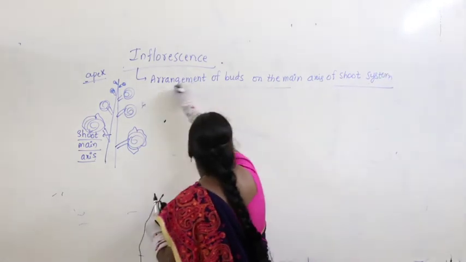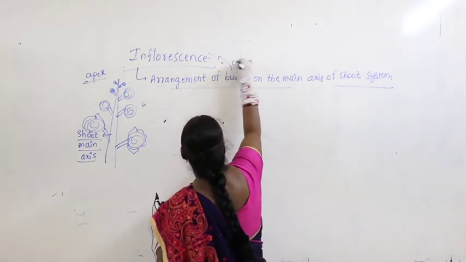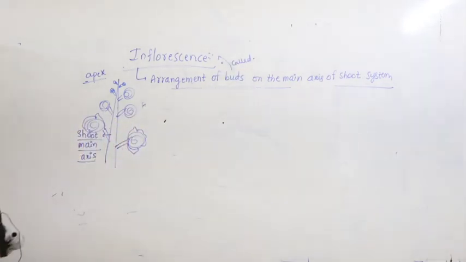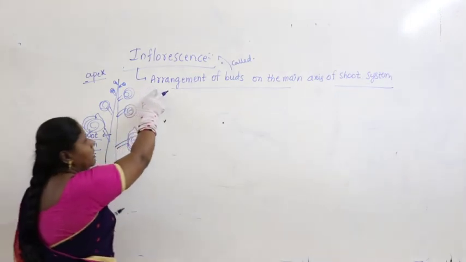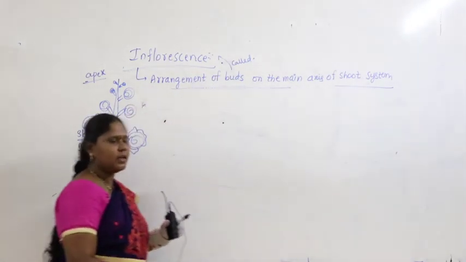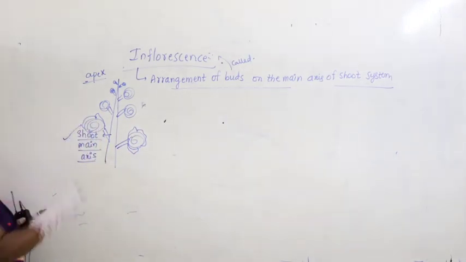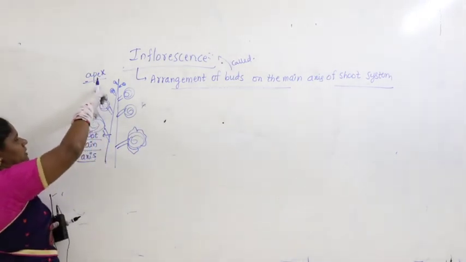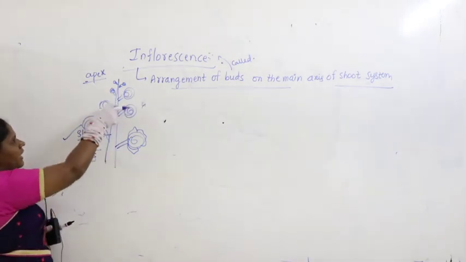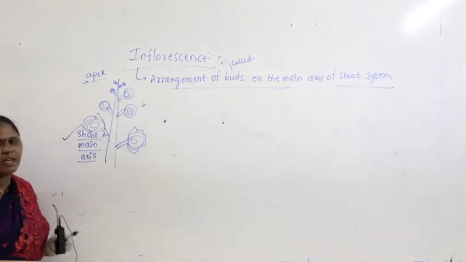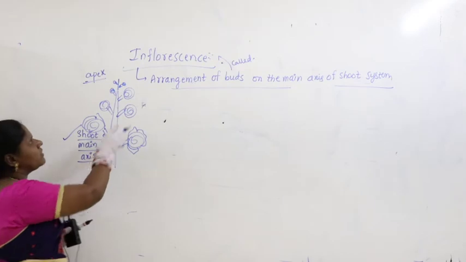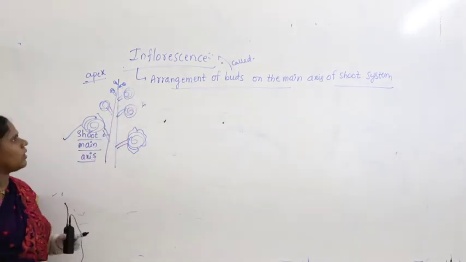It's called inflorescence. Okay, what's the meaning of that? Arrangement of buds on the main axis of the shoot system. Where are they arranged? No doubt on the shoot axis, on the apex, the terminal part. The arrangement of buds on the main axis, this is the main axis, main branch, main stem. The arrangement of buds on the main axis itself is called inflorescence.